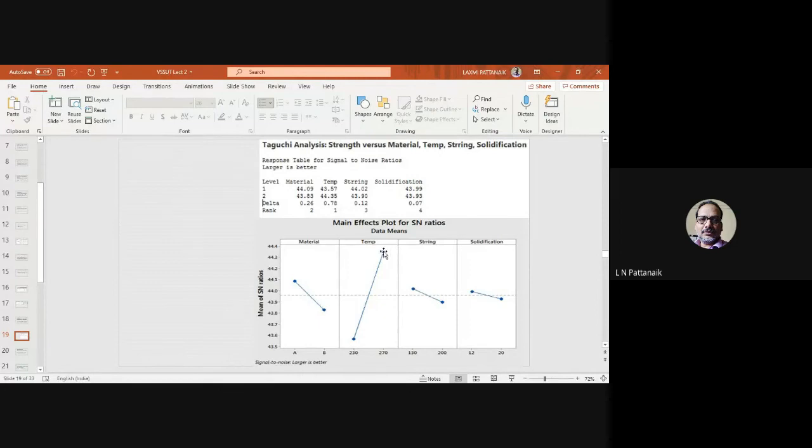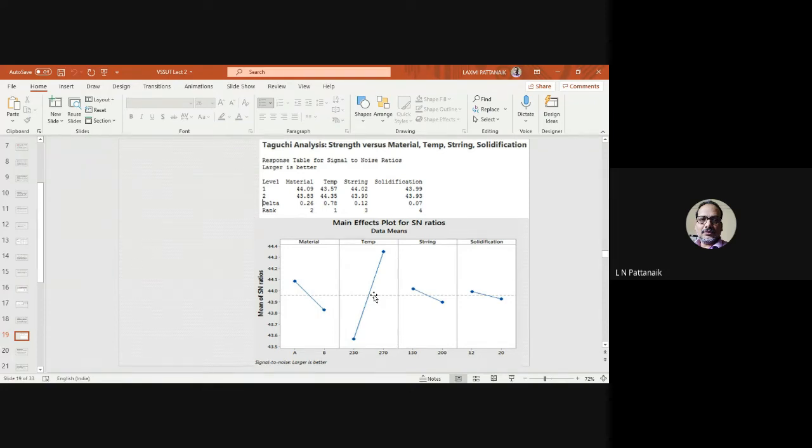Look at the plot for the temperature, the second one. The temperature seems to have the highest effect on the response, that is the bonding strength. And remember, this is not noise temperature, it is the temperature of your controllable factors. So this is having the highest effect on the variability of the response. Why am I saying highest? Because it is measured from the slope of the line. You can see the slope of this line is the steepest among all these four, right?